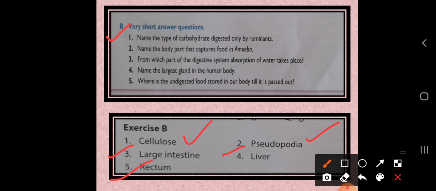In the next class we are going to start with a new concept, that is the third chapter, which we are going to learn in the next class.